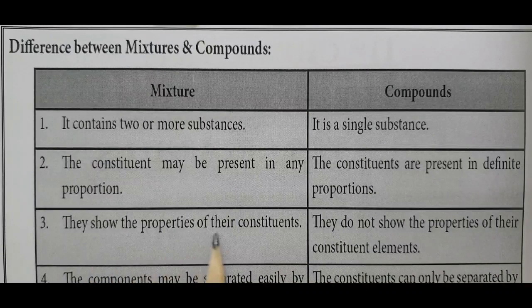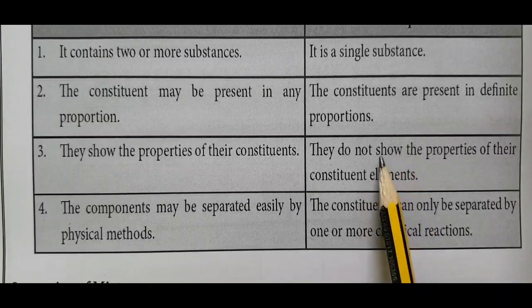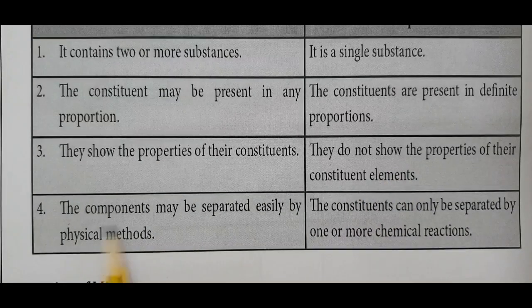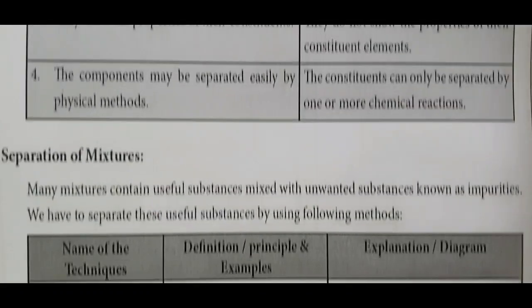A mixture shows the properties of its constituents, but after formation of H2O, carbon dioxide, sodium chloride, they do not show the properties of their constituent elements. The components of a mixture may be separated easily by physical methods, but the constituents of a compound can only be separated by one or more chemical reactions. These are the differences between mixtures and compounds.